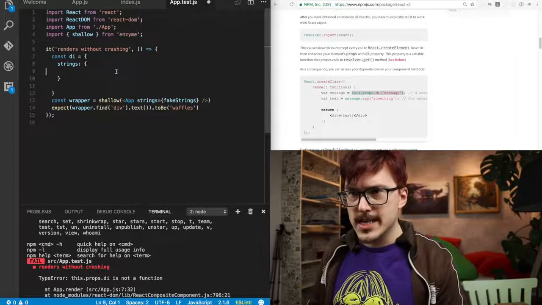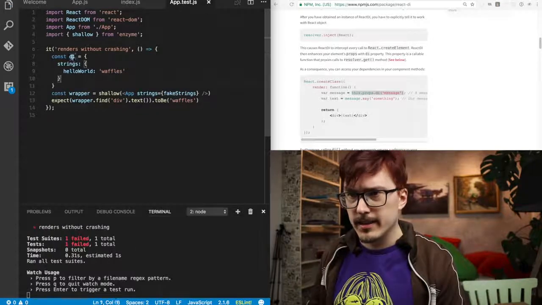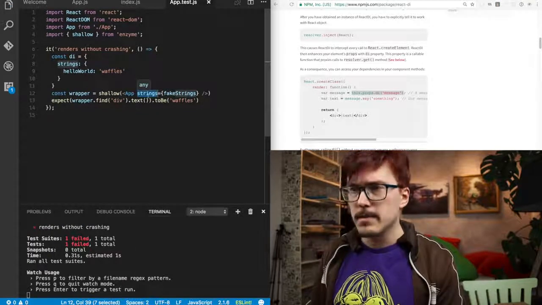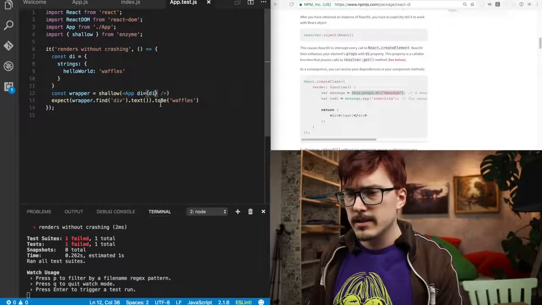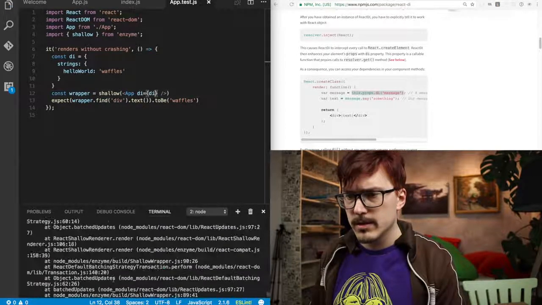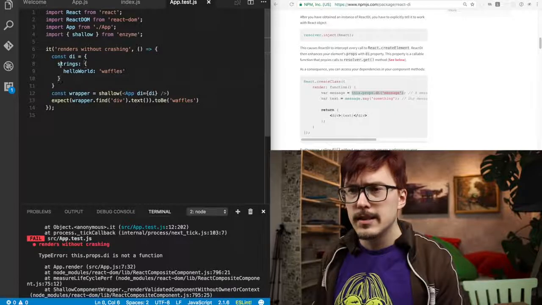Hang on. There, and I inject this as a prop, di. Does that work? No, it fails. Why does it fail? Oh my god. This props di is not a function.